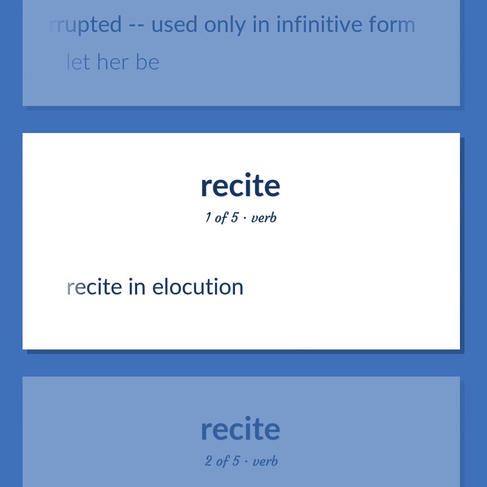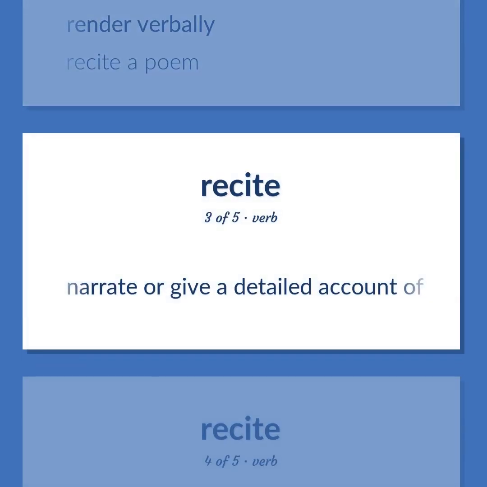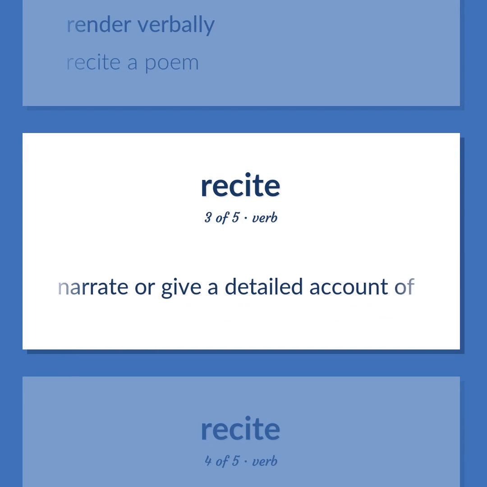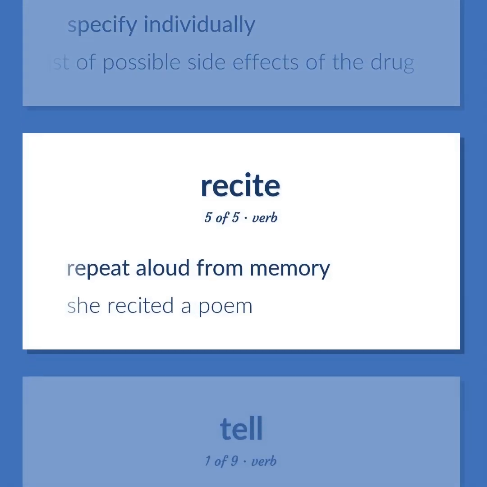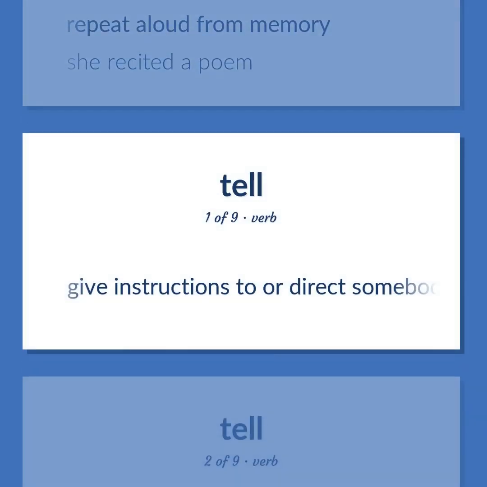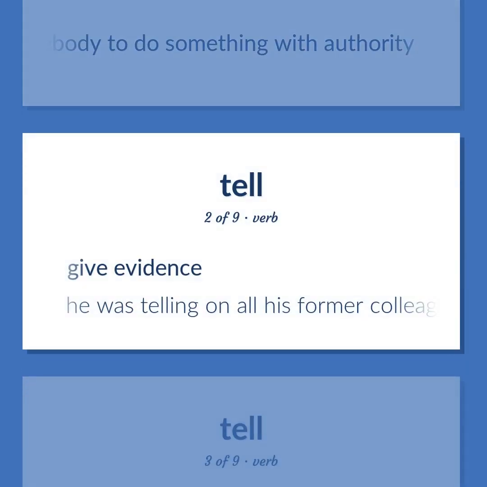Recite in elocution. Render verbally. Recite a poem. Narrate or give a detailed account of. Specify individually. The doctor recited the list of possible side effects of the drug. Repeat aloud from memory. She recited a poem. Give instructions to or direct somebody to do something with authority. Give evidence. He was telling on all his former colleagues.